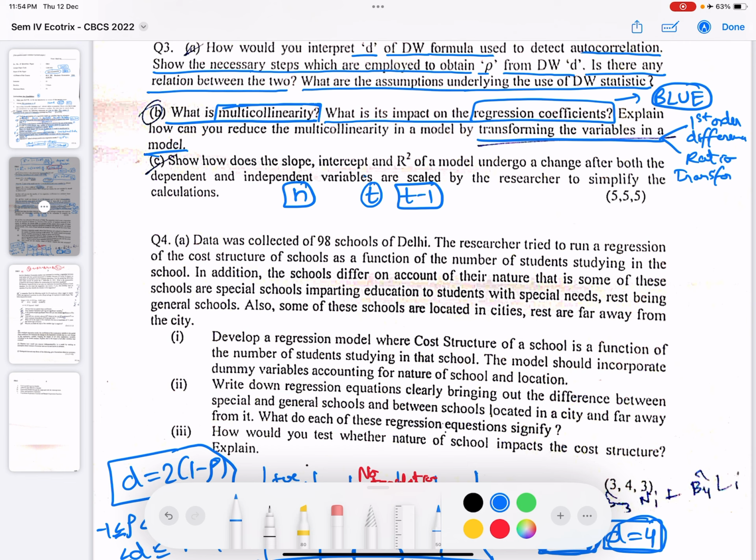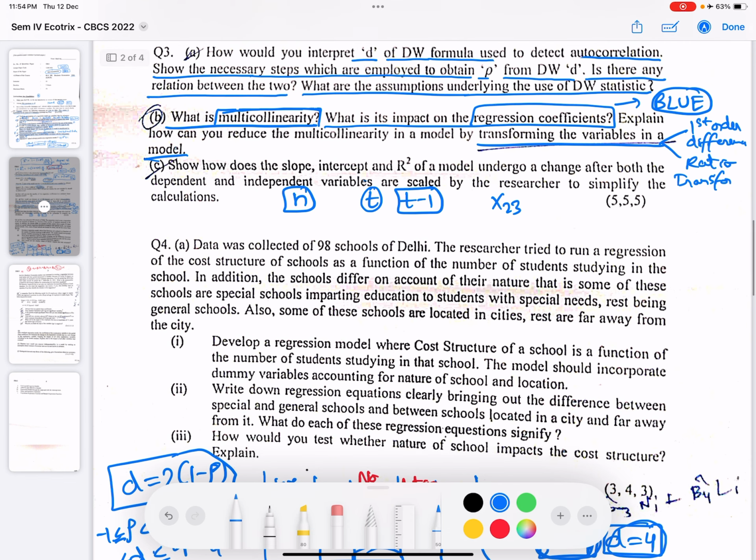Second is ratio. Suppose we know that x2 is somewhat alpha times x3. Then we can use a ratio like x2 upon alpha x3 to check. So the ratio transformation would automatically make sure that this problem of multicollinearity is being reduced. I'll give you an example. Suppose GDP is dependent on population.